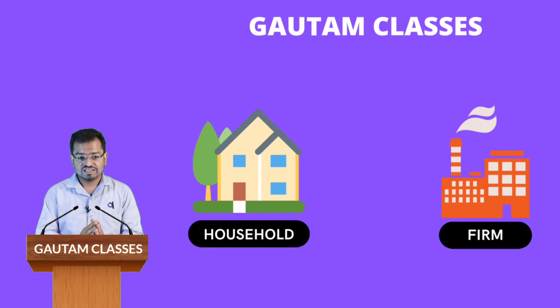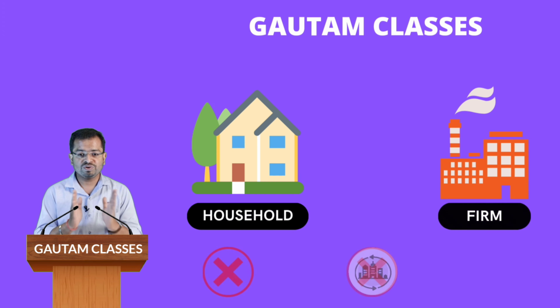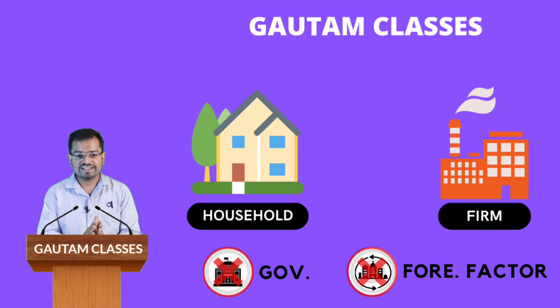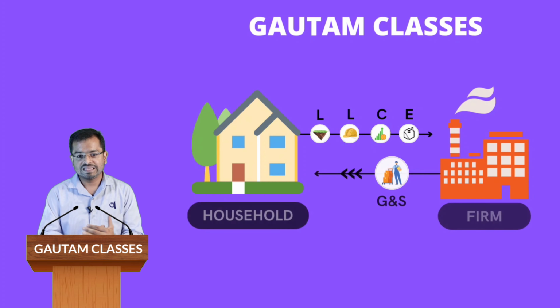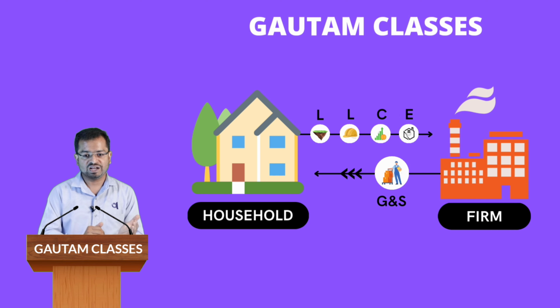It means there is no interference by the government, and the foreign sector is not available over here. The household sector supplies factor services to the firms and the firms hire factor services only from the household. The factor services like land, labor, capital and enterprise are supplied by the household to the firm.